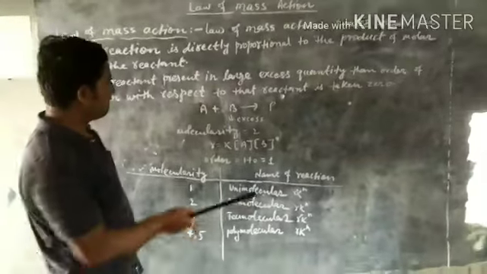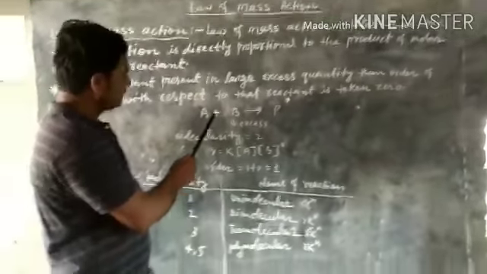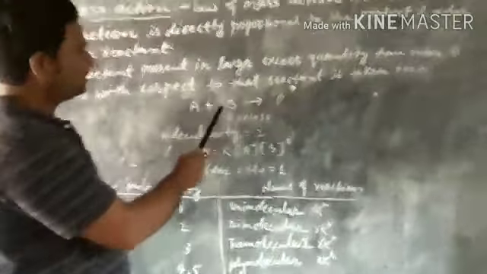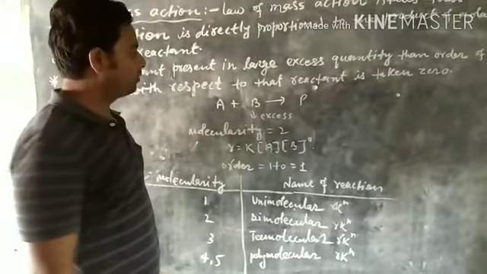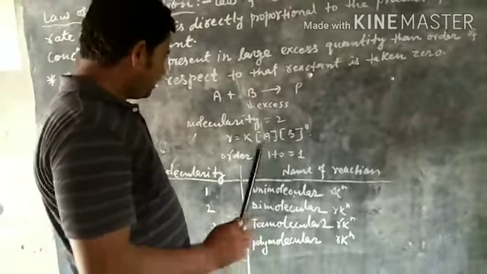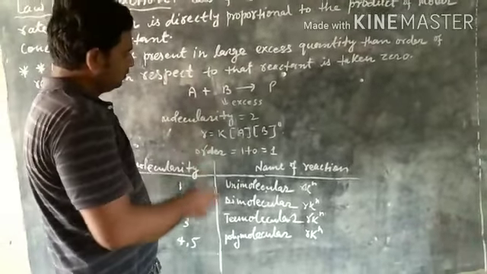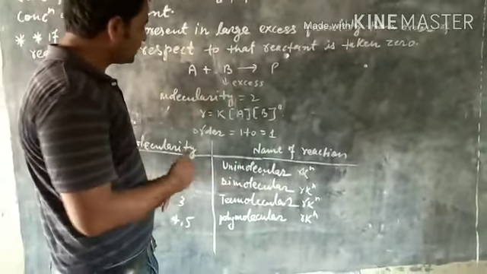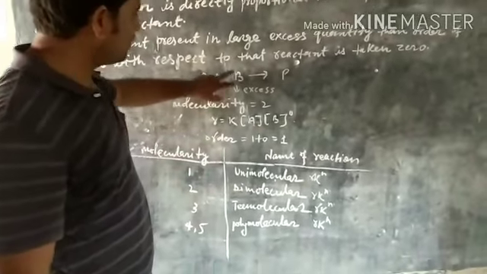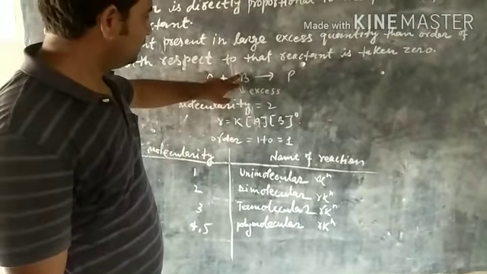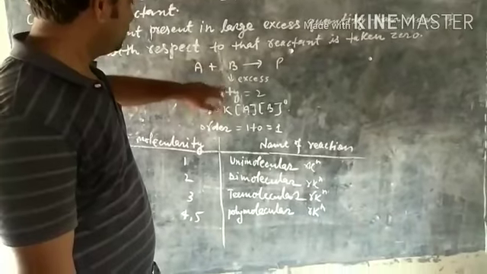For example, when reactants A and B react to give product P, and reactant B is taken in large excess, then the order for reactant B is taken as 0.